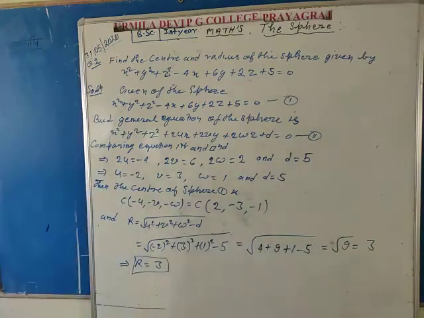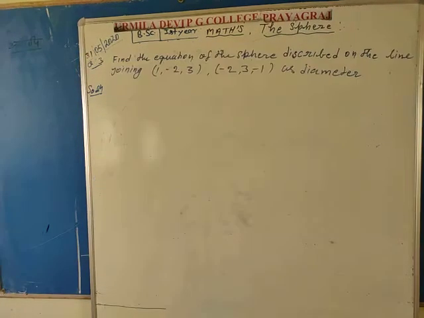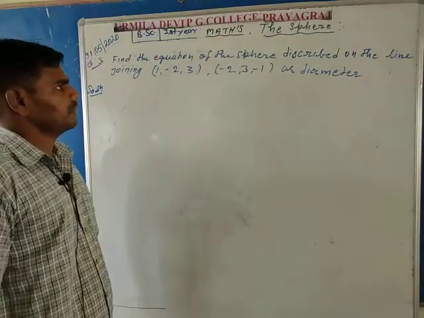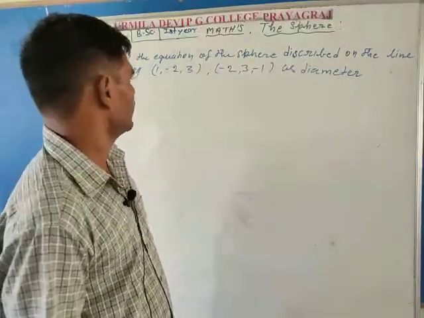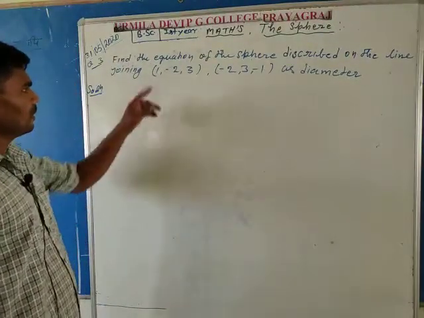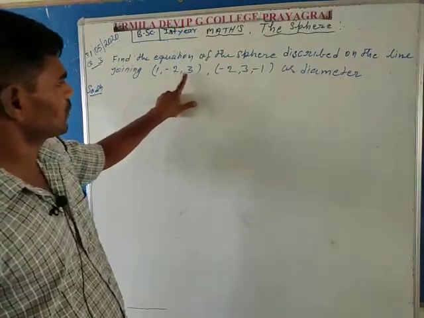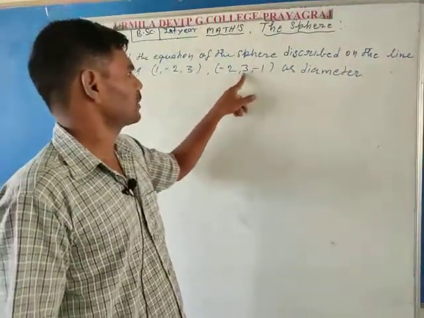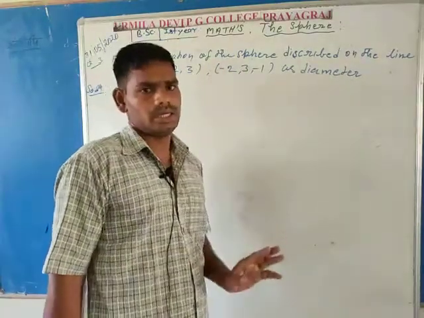So consider question third. In question third, find the equation of the sphere described on the line joining (1, minus 2, 3) and the second point (minus 2, 3, minus 1) as diameter.